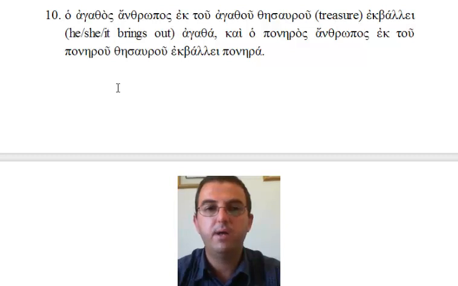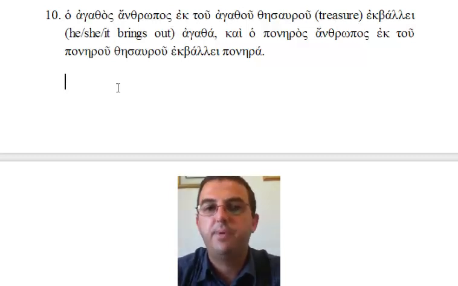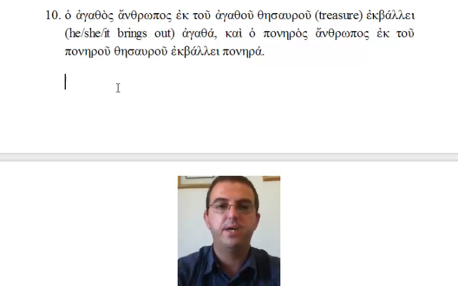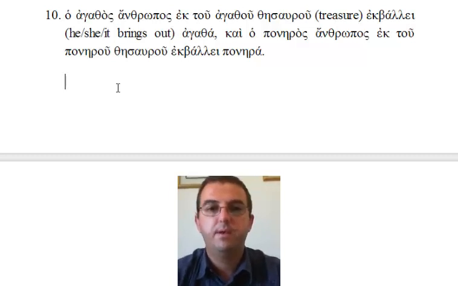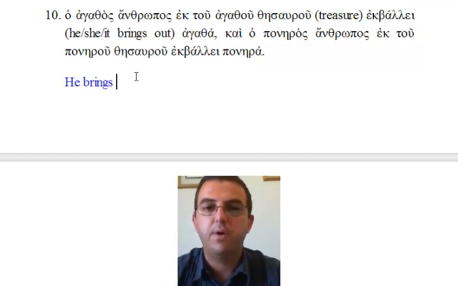But here we have ho agathos anthropos. Agathos is an adjective. It would typically modify a noun. And notice here that it is placed between ho, the article, and anthropos, the noun. So it's placed in the attributive position, and it means the good man. Ho agathos anthropos, the good man. Brings out ek tou agathou thesaurou. Thesaurou is treasure, and you have learned already that ek is a preposition meaning out of. All right, so we've got the good man brings out.